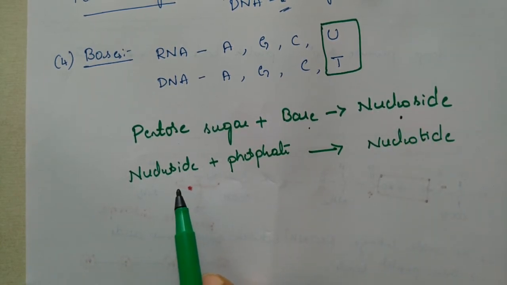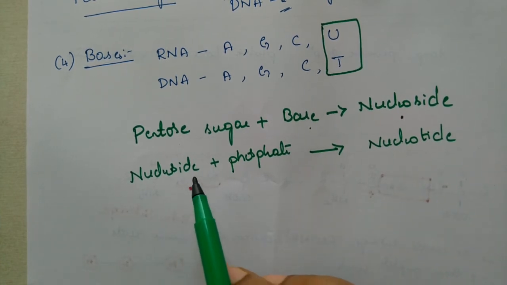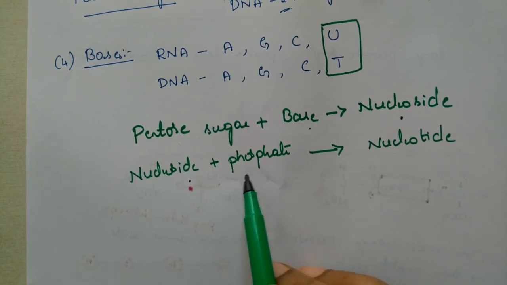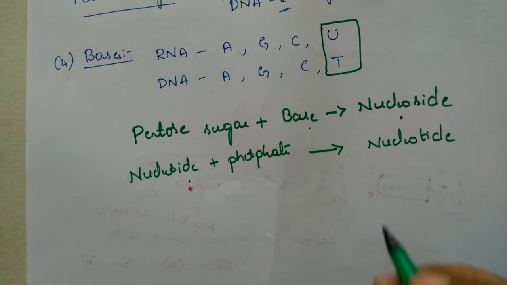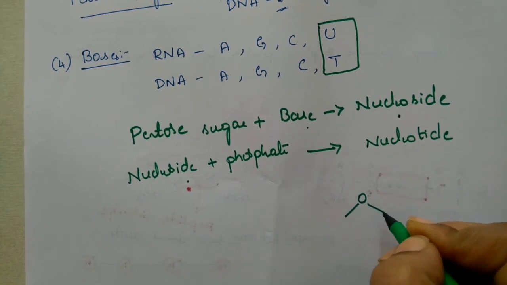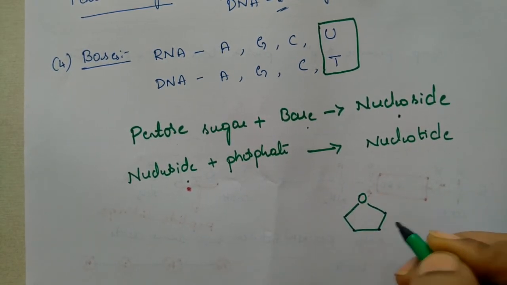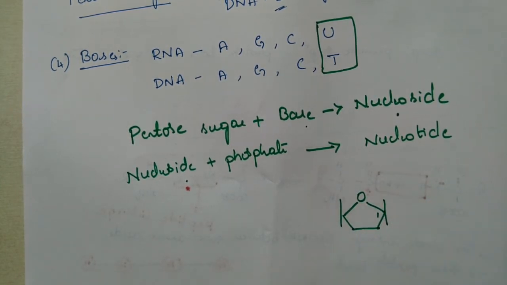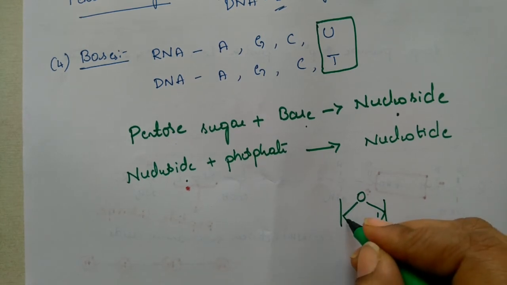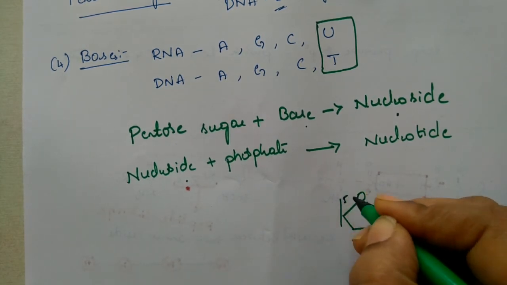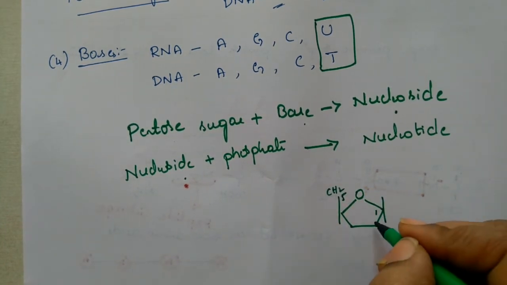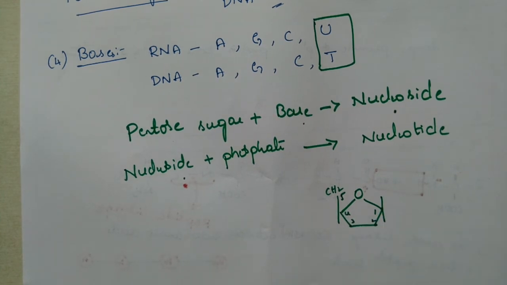So for a nucleotide, the 5th carbon of the sugar moiety is attached to a phosphate group. If the sugar is a 5-membered ring, the carbons are numbered 1, 2, 3, 4, and then the 5th carbon, CH2.